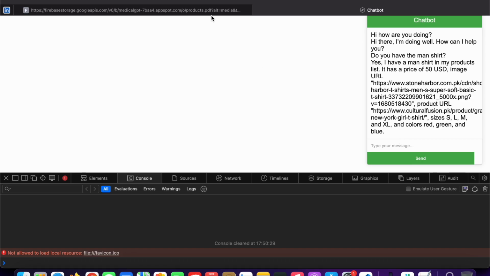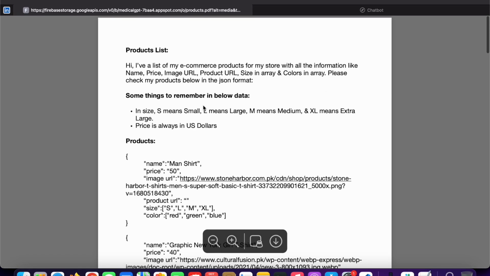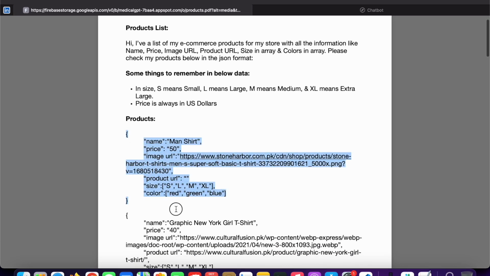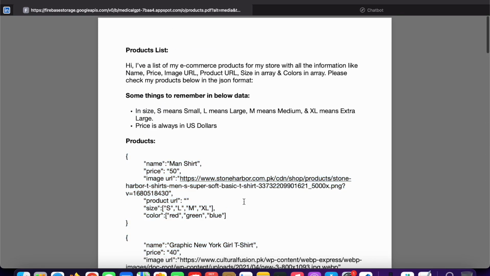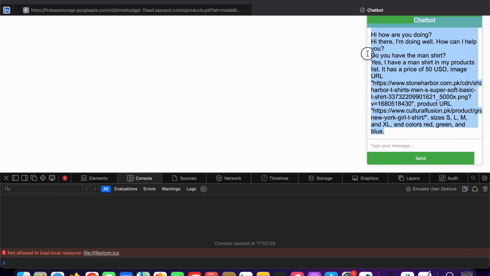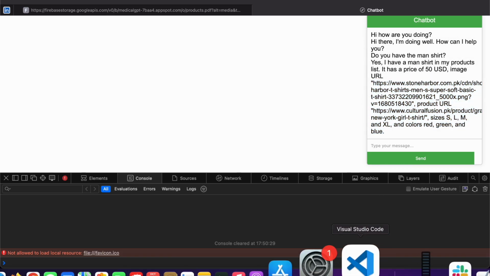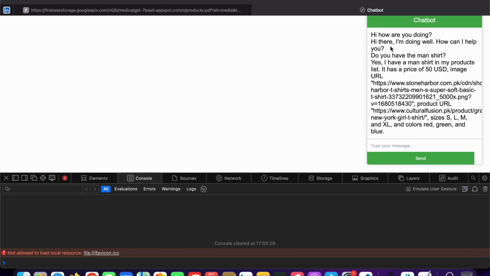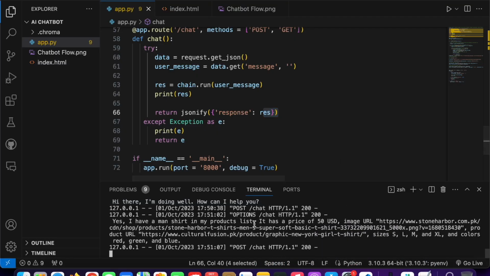So in this way we can train any chatbot, and this is just for the e-commerce store. Any e-commerce store can do that and can update their products from the database, connect their database with it, and then ChatGPT will store the chunks and all that, send that chunk to ChatGPT and it will process the chunk and send the response back. So this is how things will work, and try it out. I hope you love it.